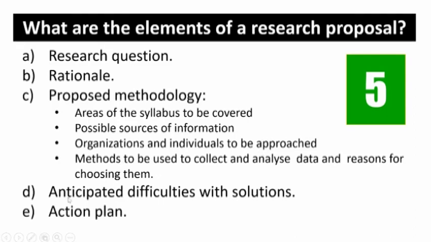The fourth element is anticipated difficulties with solutions, because during the course of your internal assessment you might come up with some difficulties, maybe regarding collection of data or sampling size and so on. Then you have to anticipate and you have to give the probable solutions in this section. Finally, action plan in the form of a Gantt chart. So these are the 5 elements of your research proposal.